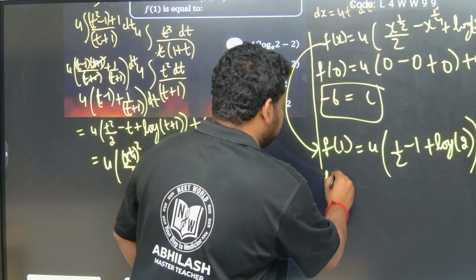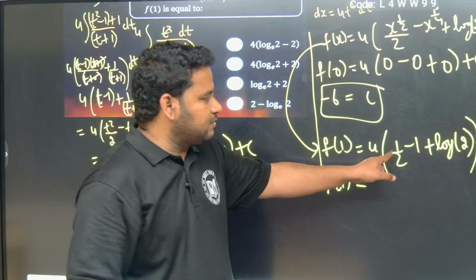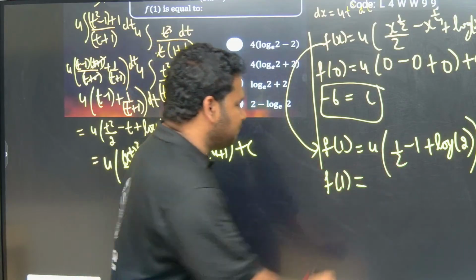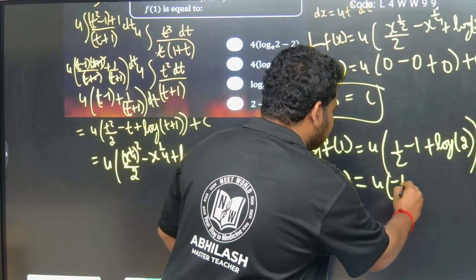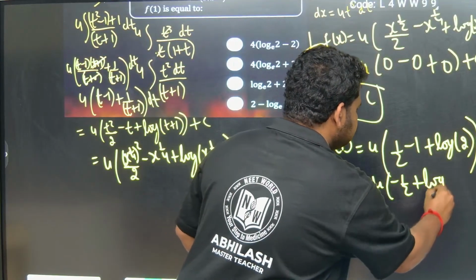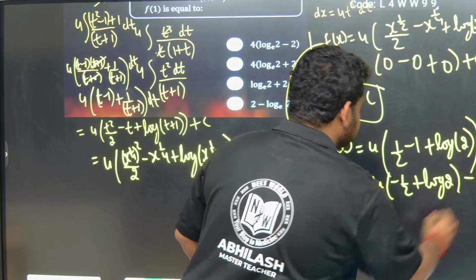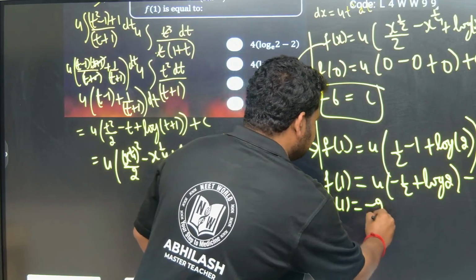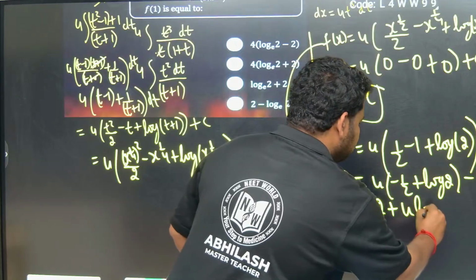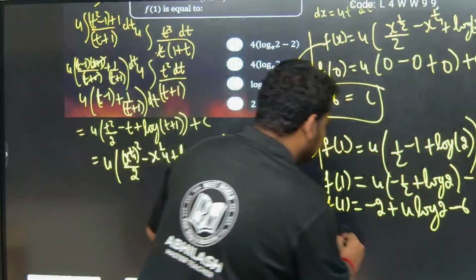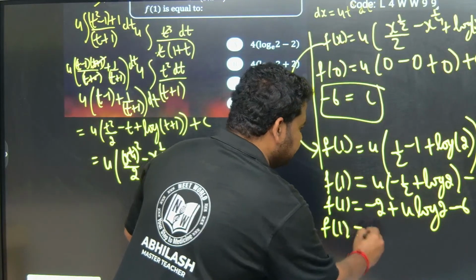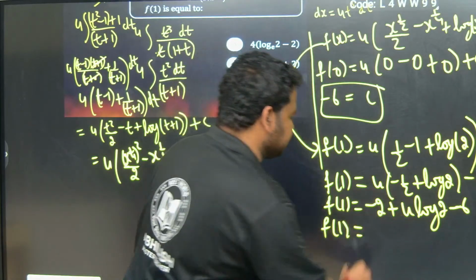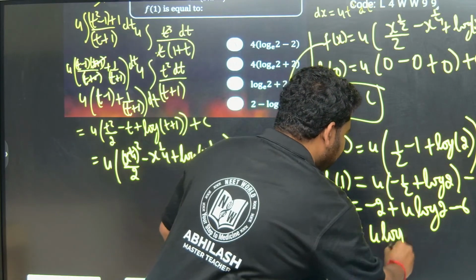So f of 1 will be equal to 1 minus half minus 1. This will become 4 into minus half plus log 2 minus 6. F of 1 will be equal to minus 2 plus 4 times log 2 minus 6. So f of 1 will be equal to 4 log 2, minus 6 minus 2 is minus 8.